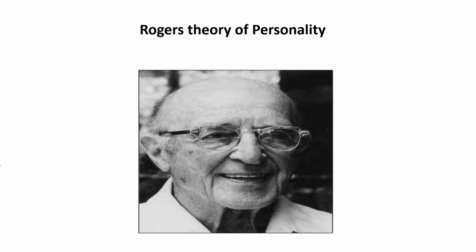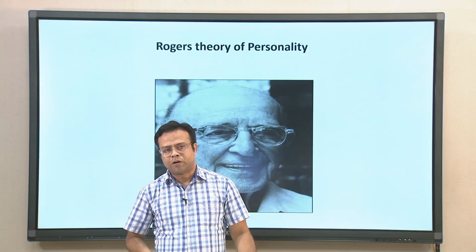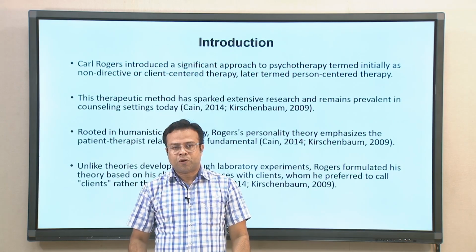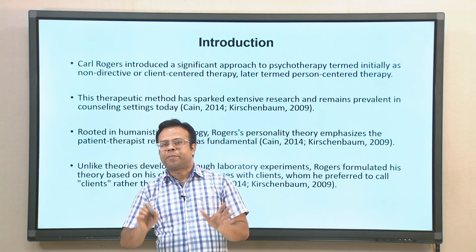Carl Rogers' theory emerged from his clinical practice. He is a very popular therapist, and most of the ideas of his theory evolved from his experiences with clients and patients. Carl Rogers introduced a significant approach of psychotherapy.